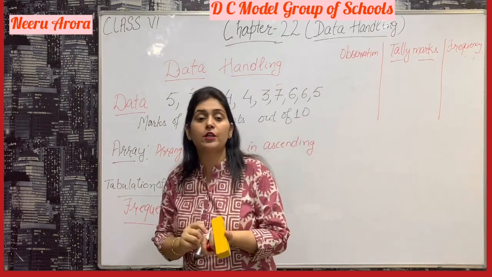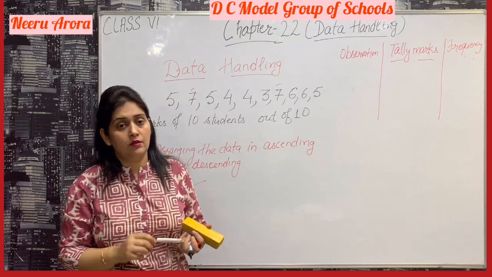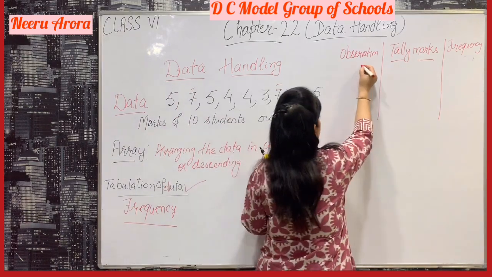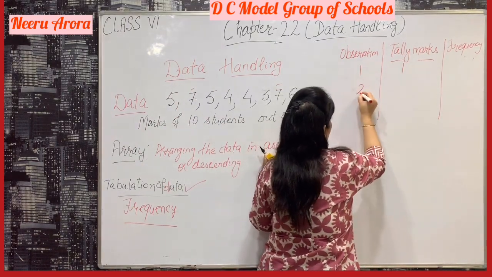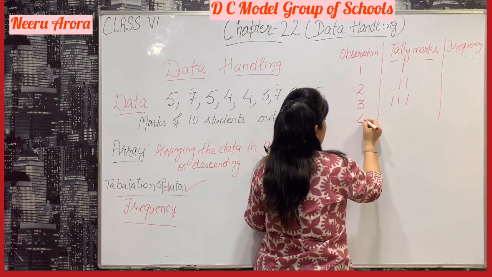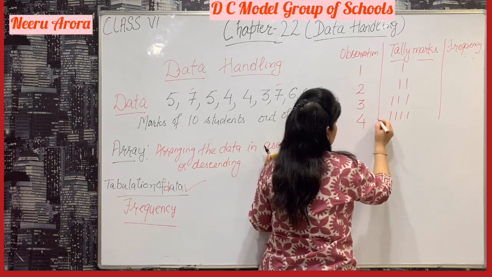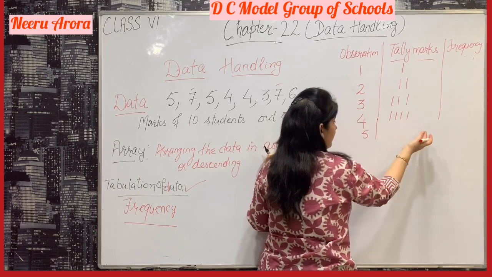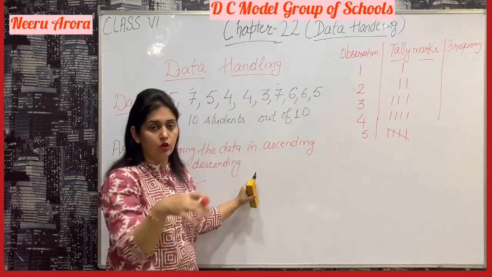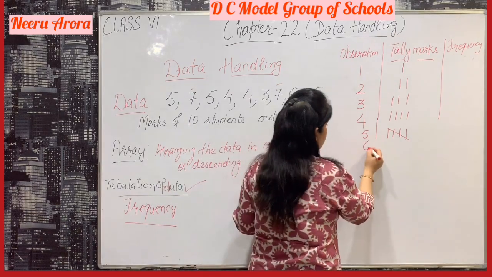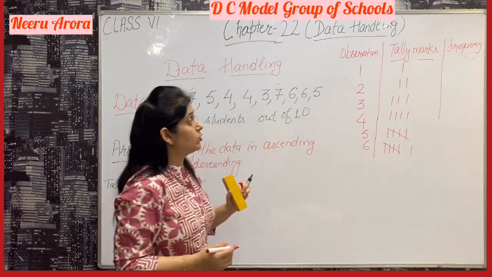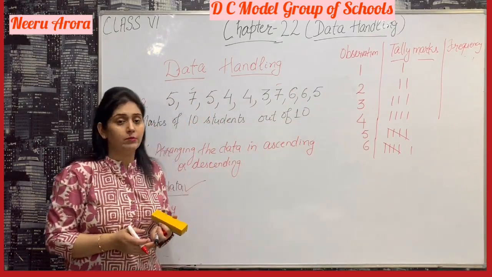Tally marks are a way to represent different numbers in the form of lines. In tally marks we represent 1 by 1 line, 2 by 2 lines, 3 by 3 lines, 4 by 4 lines, and 5 not by 5 lines but by 4 lines and a fifth one diagonal that cuts all 4 lines. And how can we represent 6? 1, 2, 3, 4, this is 5, and 1 more, 6. This is the way to represent any observation in the form of tally marks.